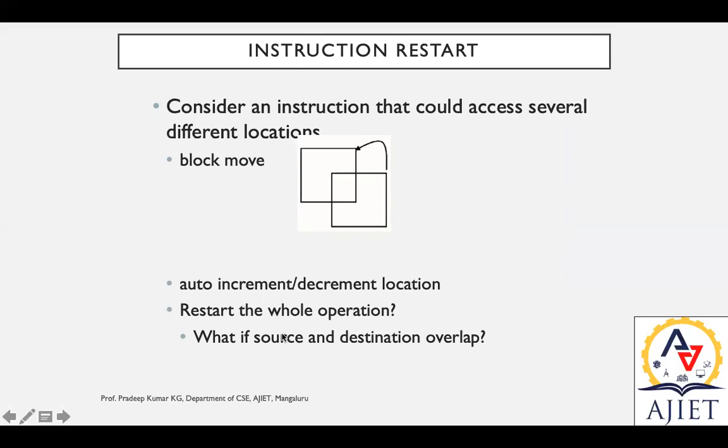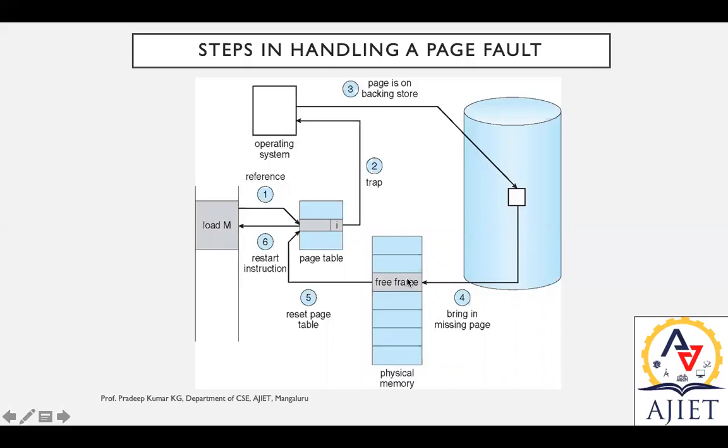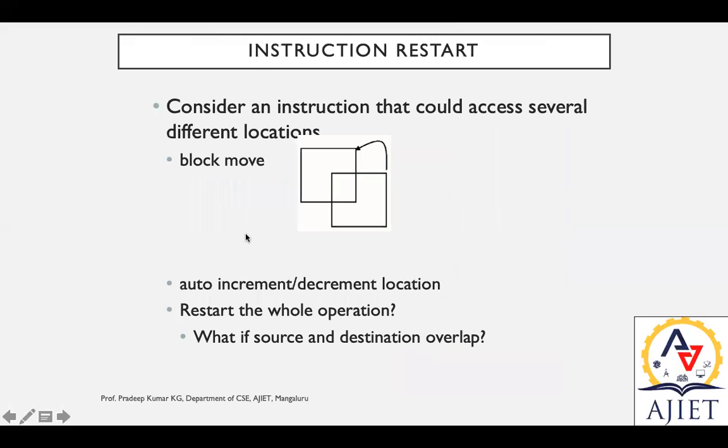Then we update the page table entry as V, and then we restart. Once it is available, we may decide whether the restart is required for the whole operation or from the current instruction, wherever the execution is paused or halted for the time being.